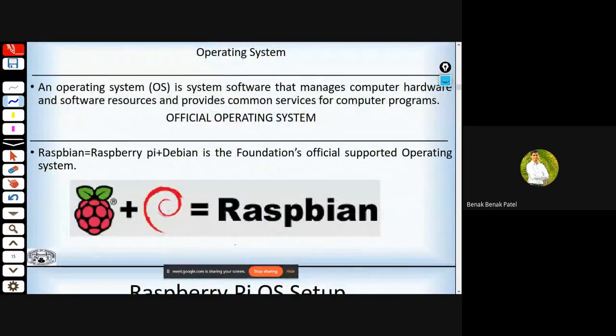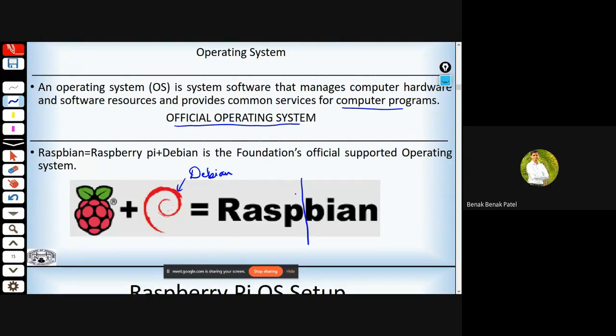So an operating system is a system software which manages computer hardware and software resources and provides common services for computer programs. And the official operating system for this Raspberry Pi is Raspbian. This Raspbian is derived from Raspberry and Debian, so it has two terminologies in it. One is Raspberry, the other one is Debian, because it's been derived from Debian OS. This version of Raspbian has been derived from Debian Linux. So the combination of these two terminologies, Raspberry as well as Debian, leads to Raspbian.